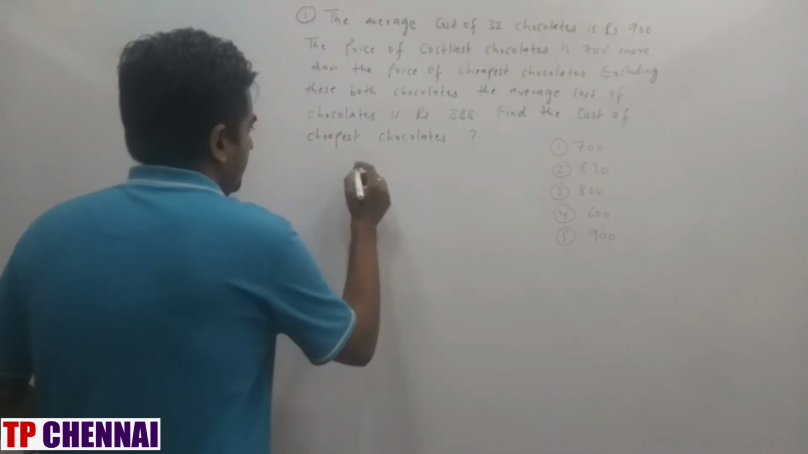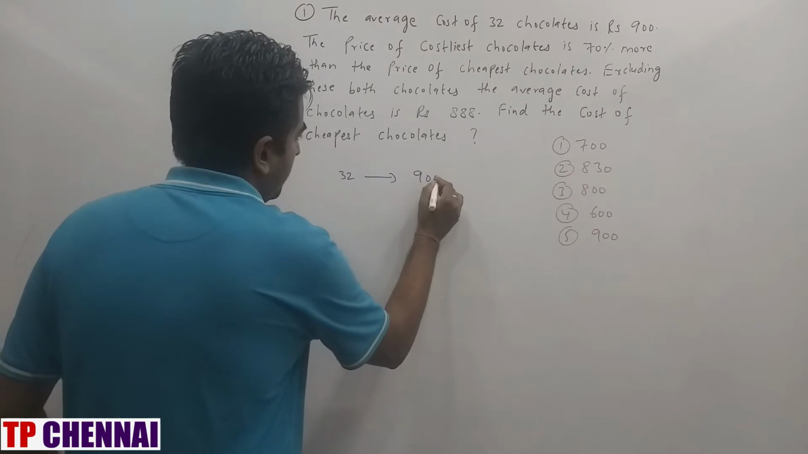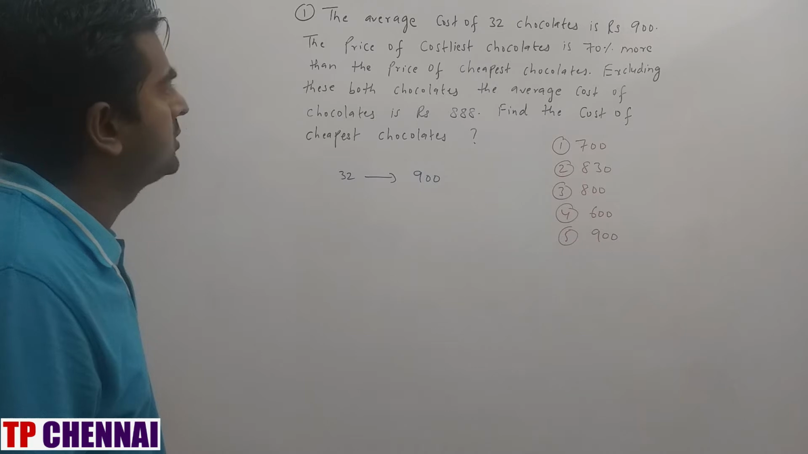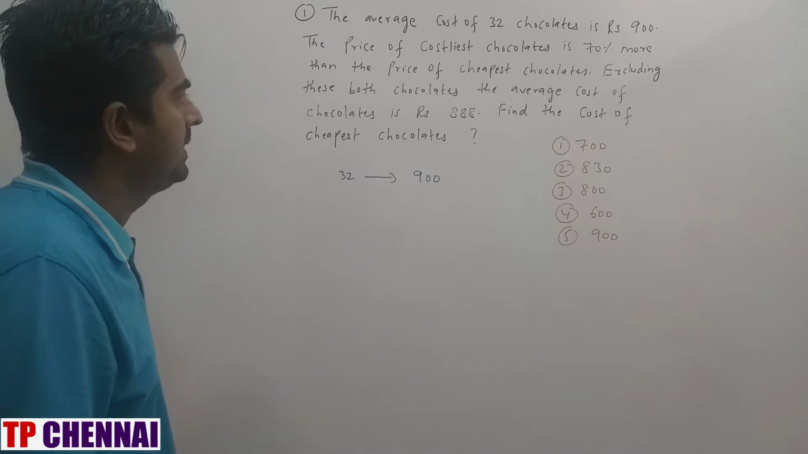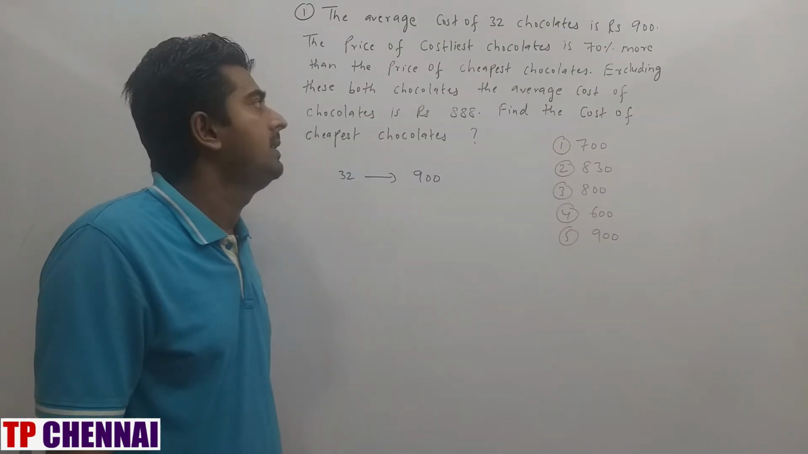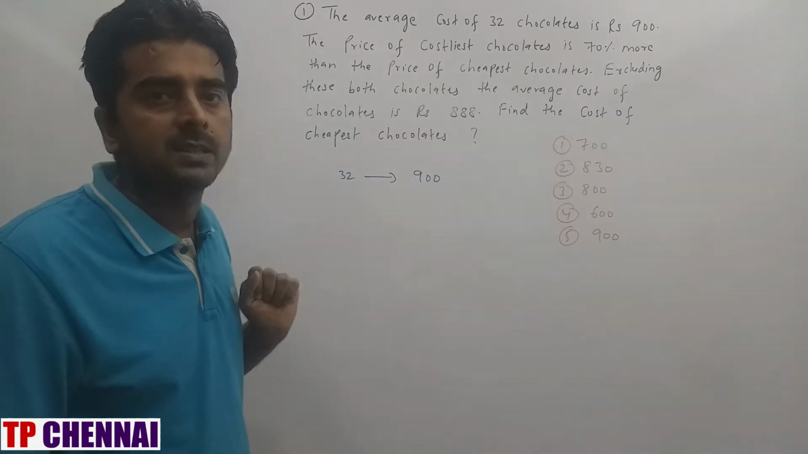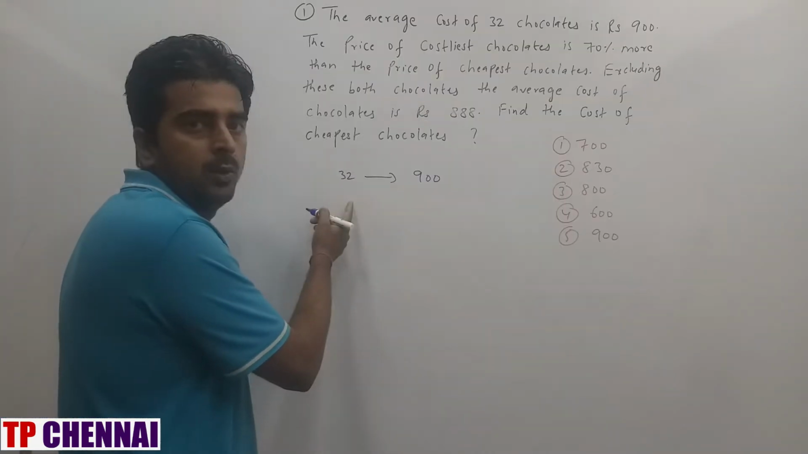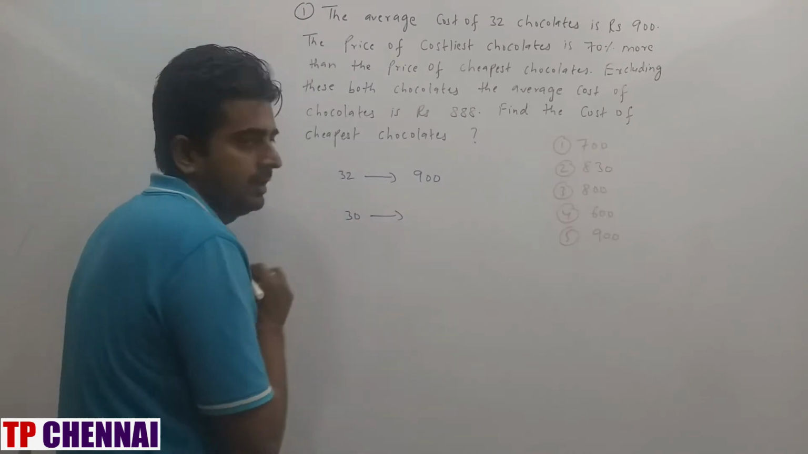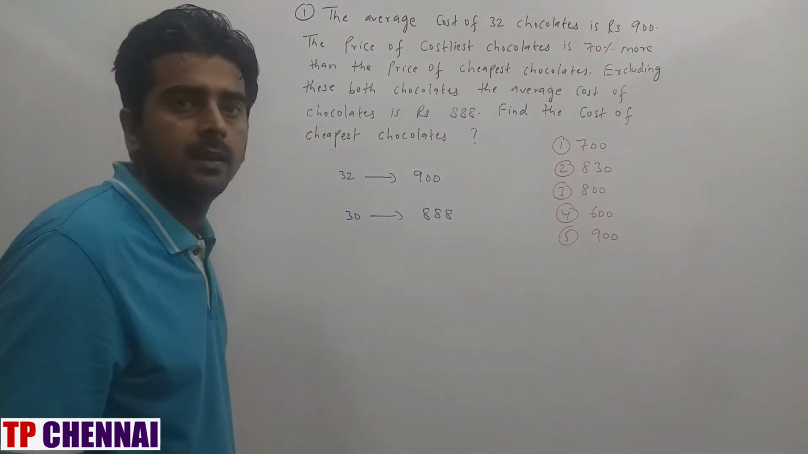That means 32 chocolates is nothing but how much? 900. Then excluding these both chocolates, the average cost of chocolate is rupees 888. Now you just tell me one thing, which are the two excluded chocolates? One which is the costliest, second which is the cheapest. So now how many chocolates are removed? When you remove the cheapest and costliest from these 32, you will be having 30 chocolates, and then the cost is nothing but how much? 888, right?